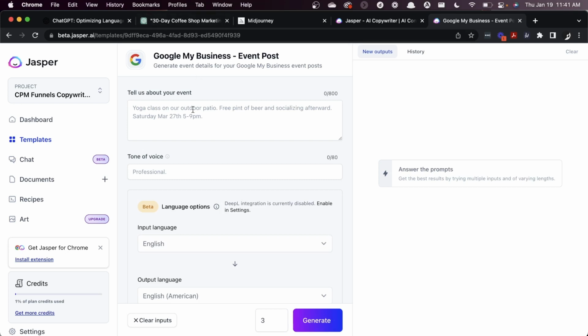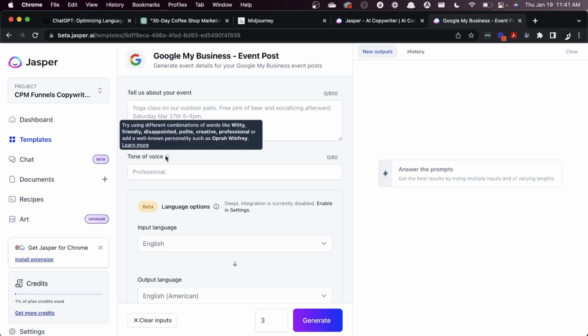Here in the middle section, you'll see some different prompt spaces, and so it tells you specifically, tell us about your event. There's a character count here, so you're only going to be able to do about 800 characters, which honestly is quite a lot. You can get as much or as little as you want in there.